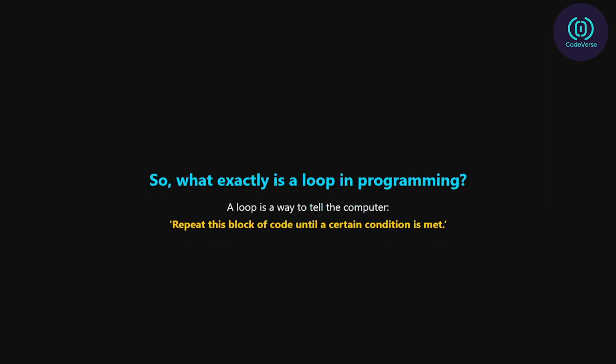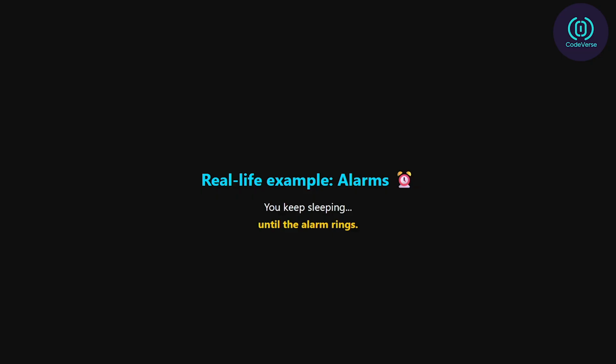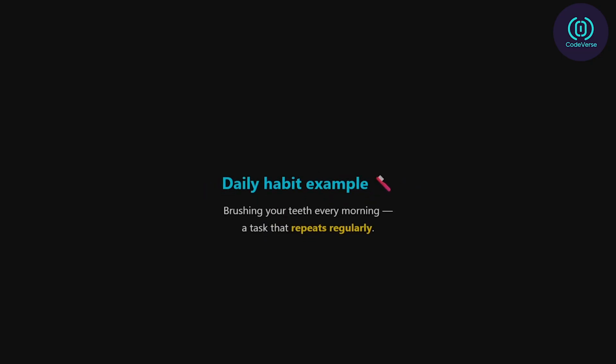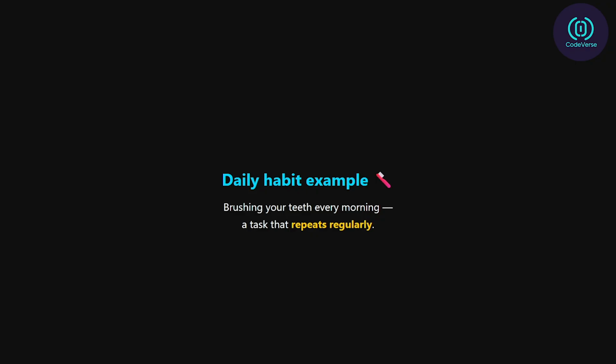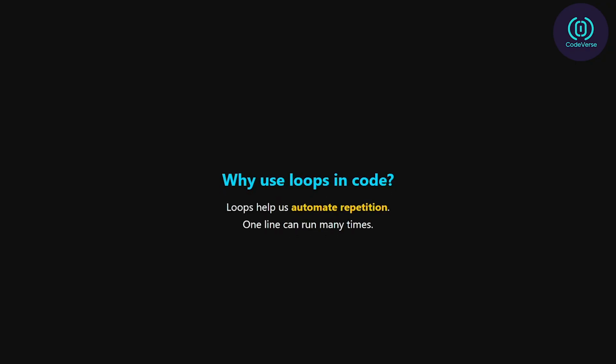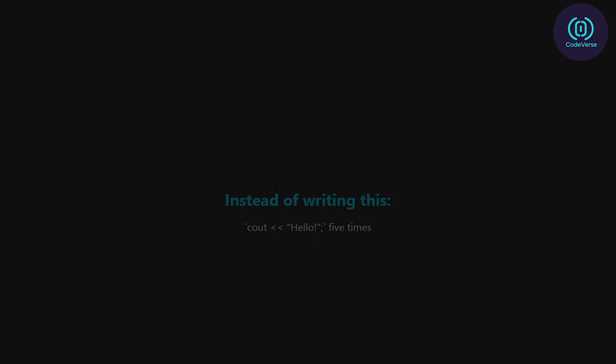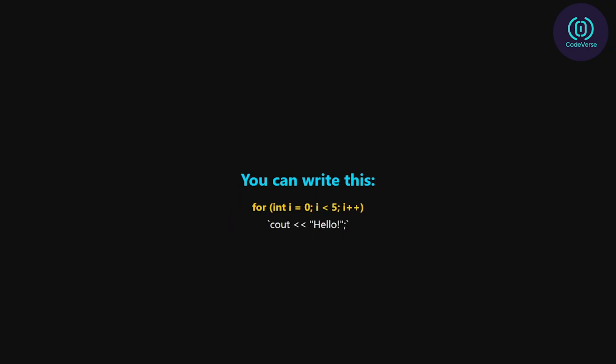So, what exactly is a loop in programming? A loop is a way to tell the computer, repeat this block of code until a certain condition is met. Think of it like setting an alarm, you keep sleeping until the alarm rings. Or like brushing your teeth every morning, a task that repeats regularly. In code, loops help us automate repetition. Instead of writing the same line 5 times, we write it once, and loop through it.